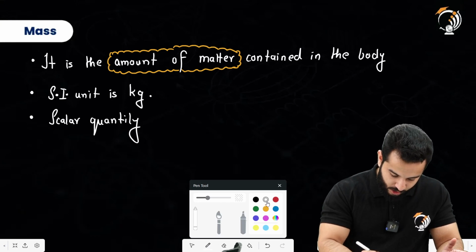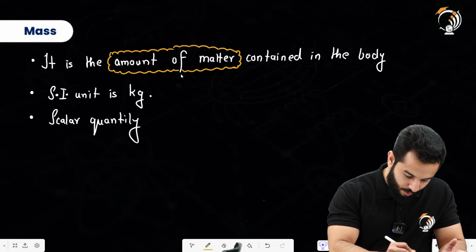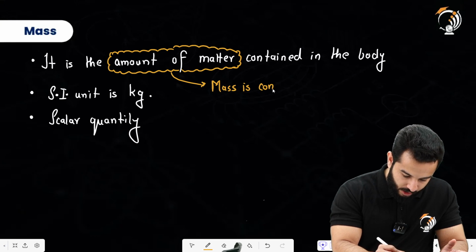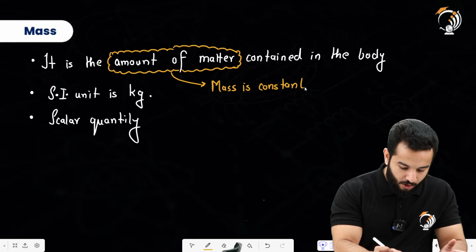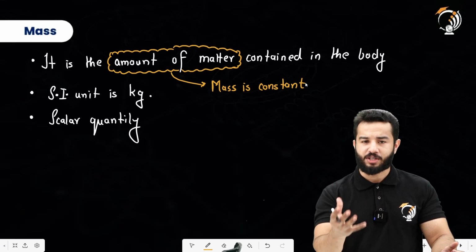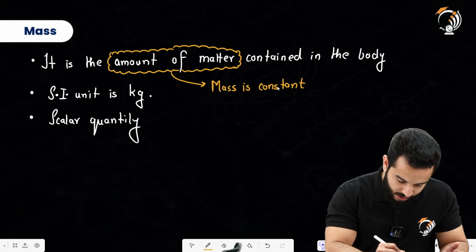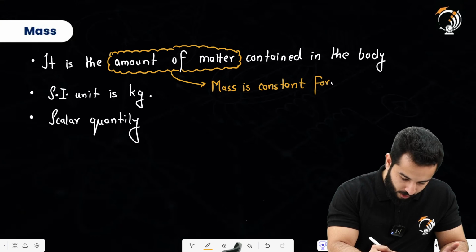And from this statement that we have written, that it is just an amount of matter, we are also going to say that mass is constant for a given body, unless you are changing the shape or size of the body, or cutting it, the mass will remain same. Mass is constant for a given body.